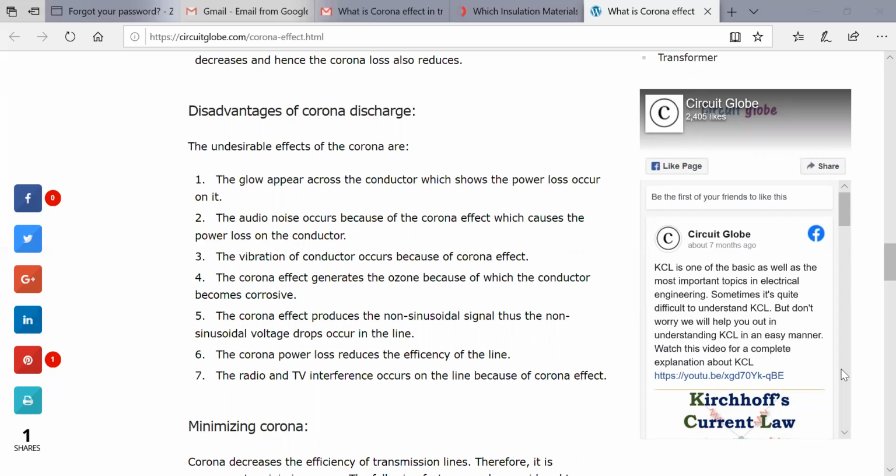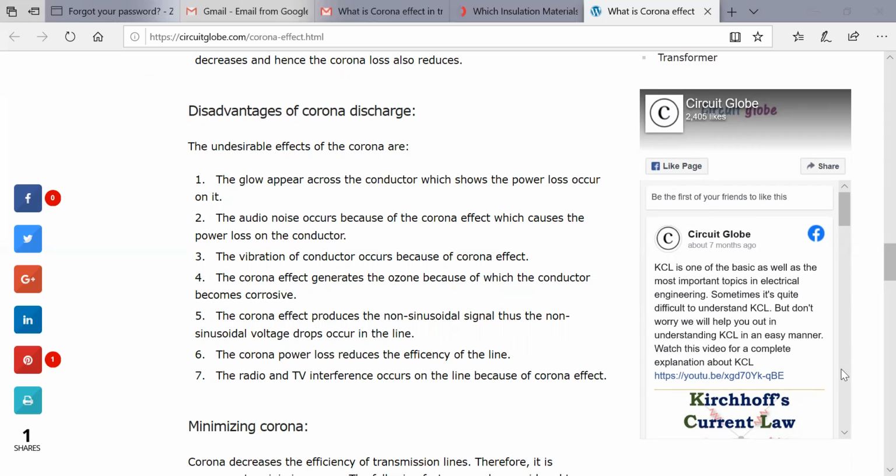It is obvious that it shows power loss occurs if the glow appears across the conductor. Then the audio noise. Audio noise occurs because of the corona effect, and this audio noise also causes power loss on the conductor.